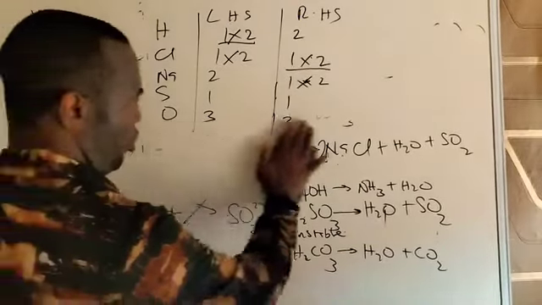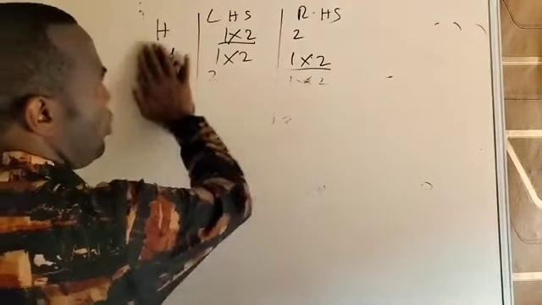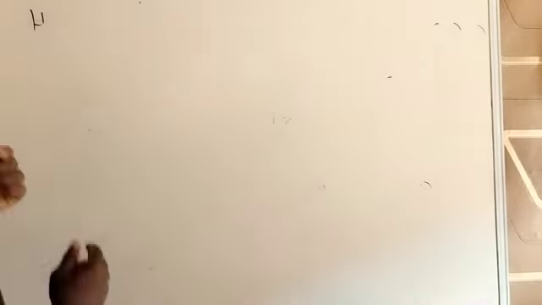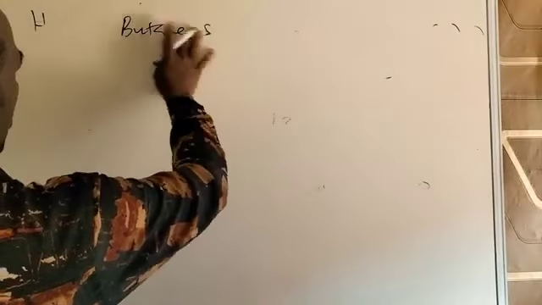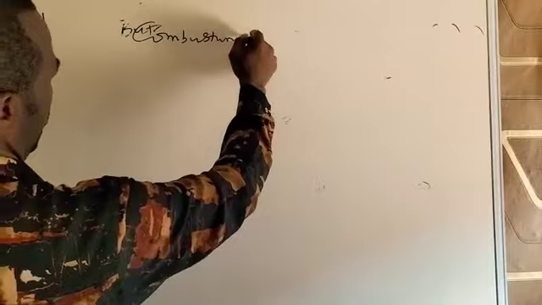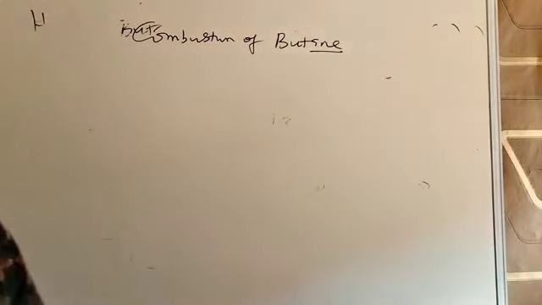Other examples of equations that we meet in chemistry, common ones are combustion equations. Could be hydrocarbons. Maybe someone asks you for the equation between butane and oxygen, or combustion of butane. Equation to show the combustion of butane. Butane, that's the name, a hydrocarbon, is an alkane. So for your basic chemistry or your high school chemistry, you are learning the alkanes.